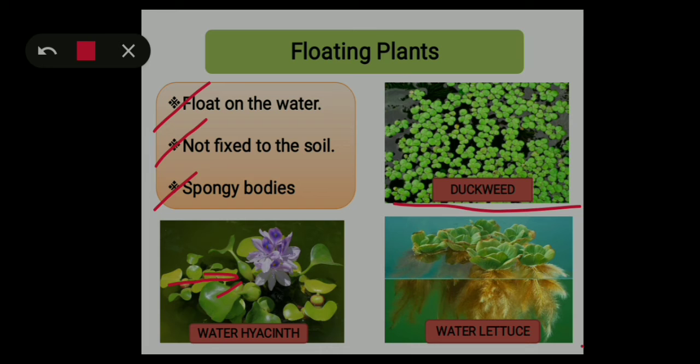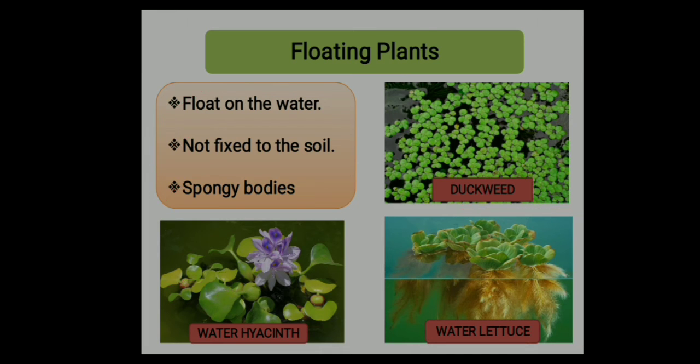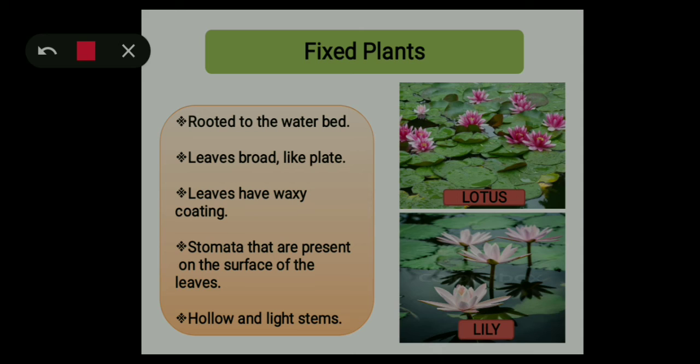So next, moving on to fixed plants. These plants are rooted to the water bed of the pond. Next is, if you observe the leaves of fixed plants, you can see that the leaves are broad like a plate, which helps them to float on the water. And also, as you can see in this picture, these leaves are broad like a plate.